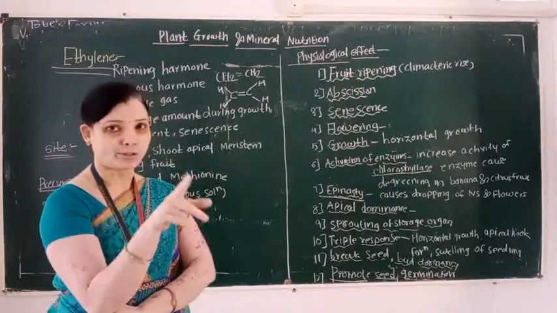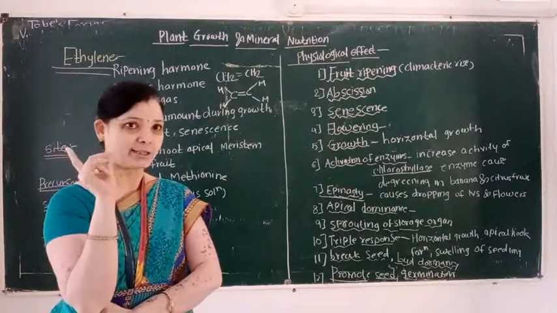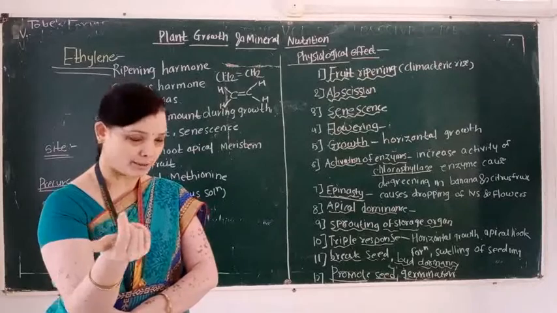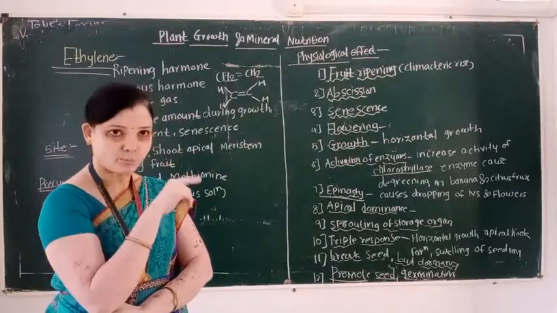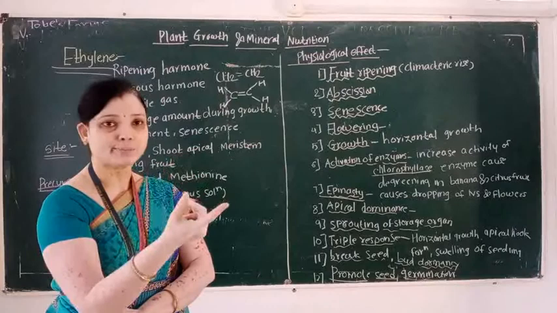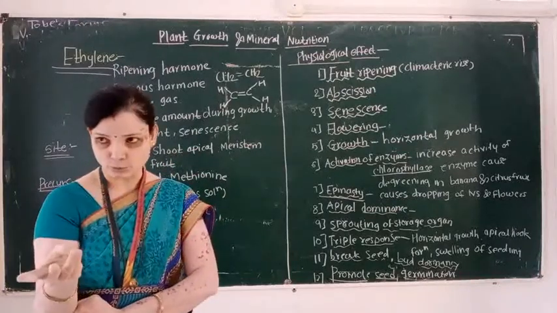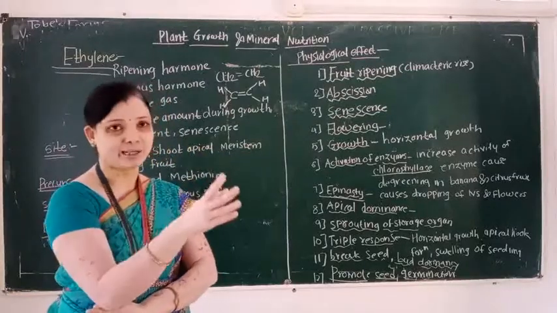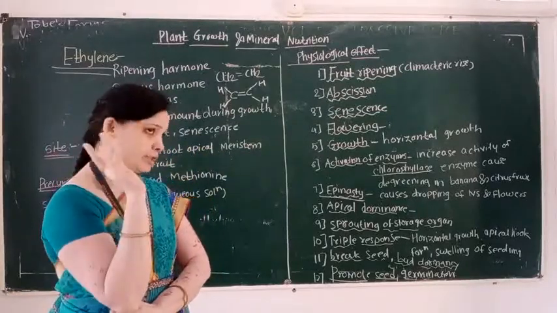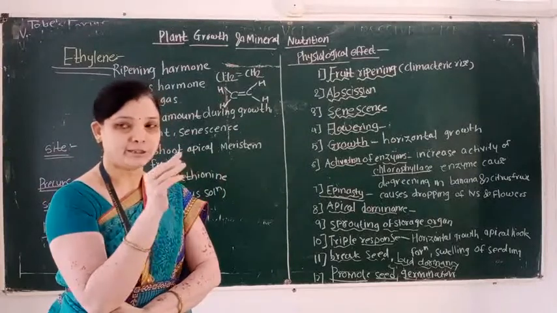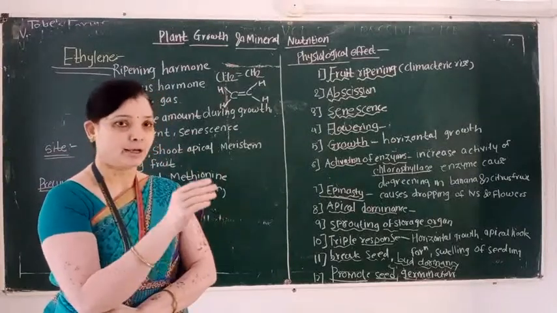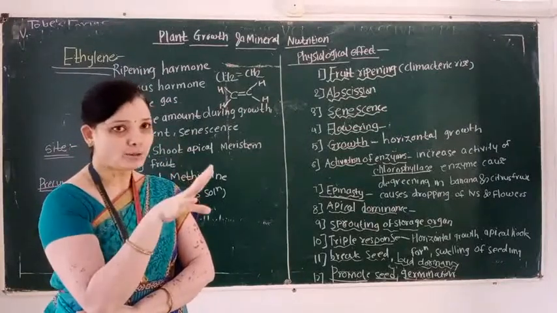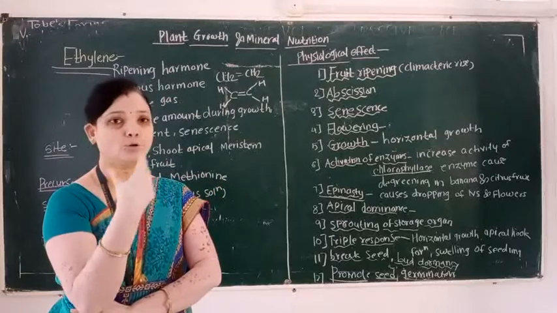It also causes apical dominance, that is it induces the growth of a lateral bud, and it is responsible for a triple response, that is horizontal growth, apical hook formation, and a swelling of seedling. It breaks seed dormancy and bud dormancy, and it promotes the germination of seed.